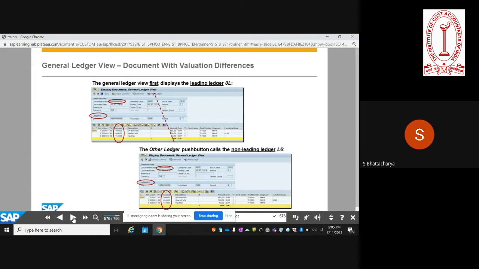So here, this is just an example of the same accounting posting, and as you see on the left hand side, the ledger group is specified there. So you see the same accounting document, two postings using the same general ledger accounts, and you have different amounts that are posted.